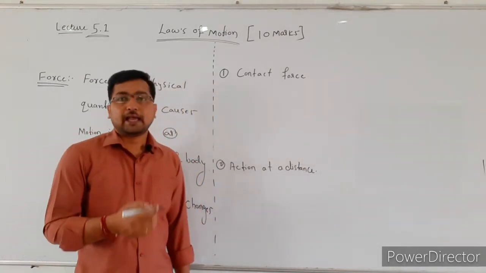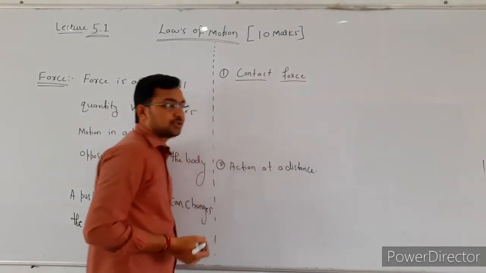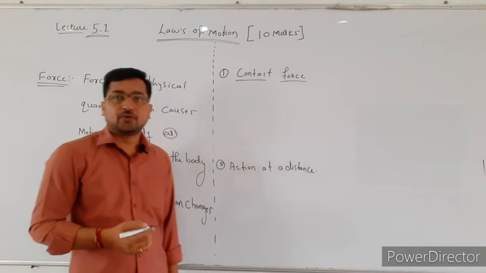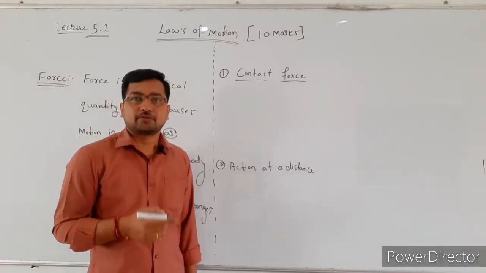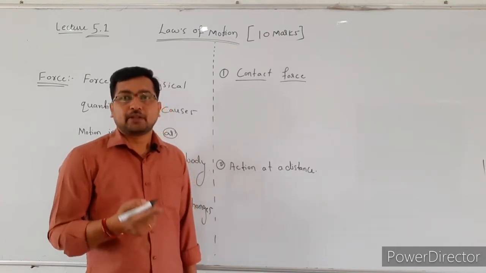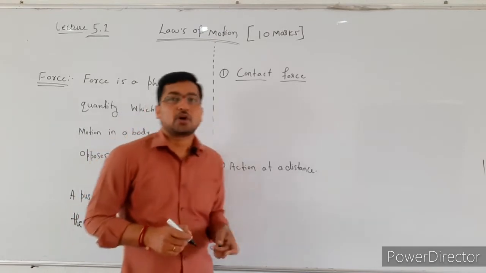Contact force means a force which causes motion in a body or opposes the motion of the body by making actual contact with that body. So that is known as the contact force.